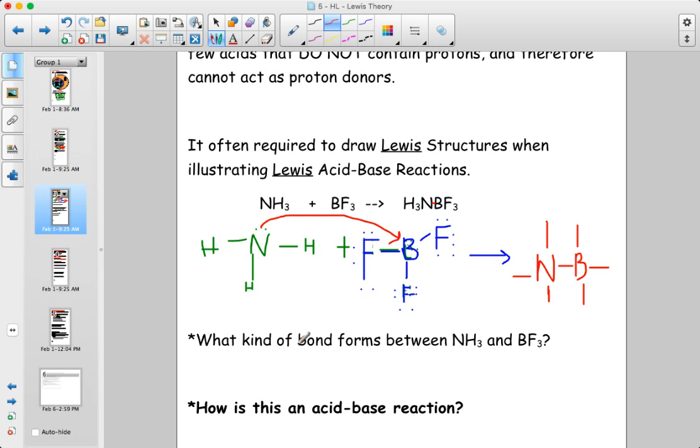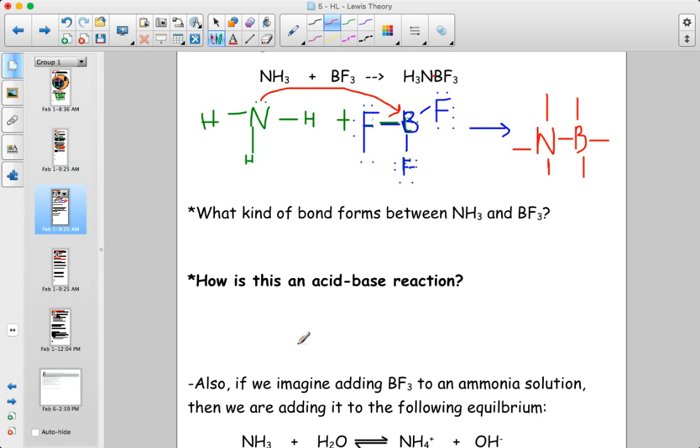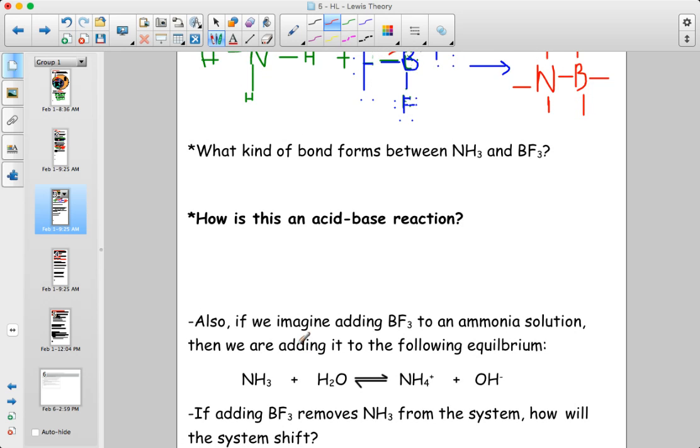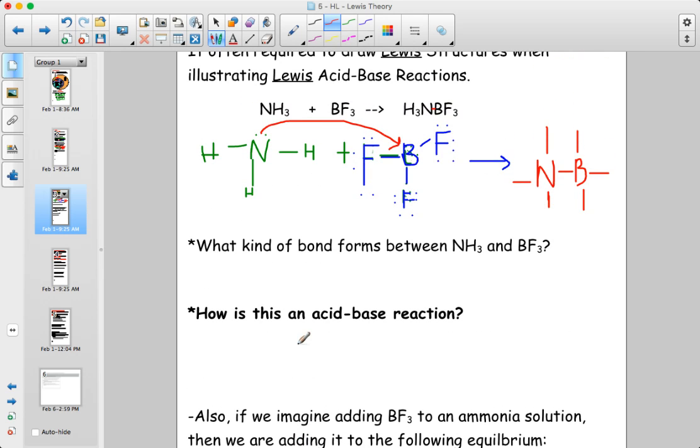But if we think about it in terms of other properties that we know, how is it an acid-base reaction? Well, the fact is that NH3 is a base, and it's a base because it can donate electron pairs. It's a base because it can accept protons. But if N is now bonded to boron, as it is in this drawing here, now N can't do that anymore. And so if N can't accept any more protons, or if it can't donate any more electron pairs, that is effectively neutralizing NH3. So even though BF3 doesn't look like any of the acids we've learned so far, it neutralizes a weak base.